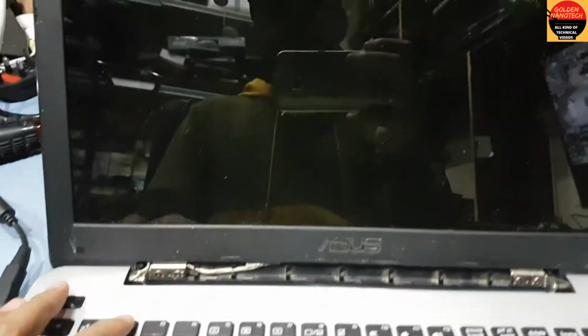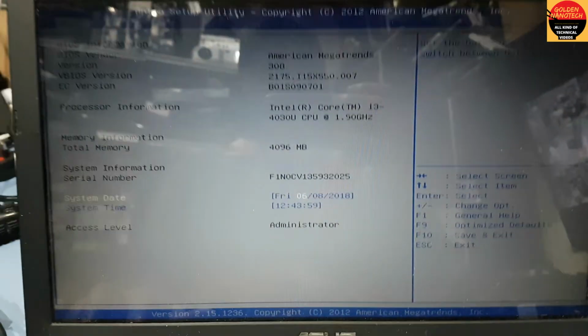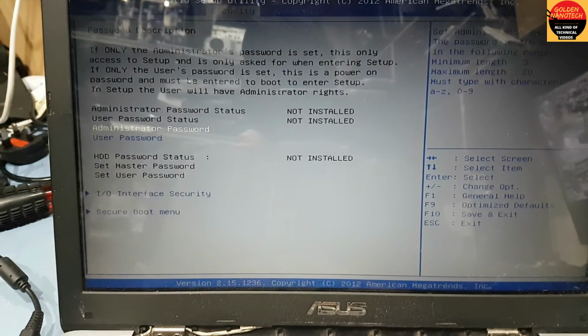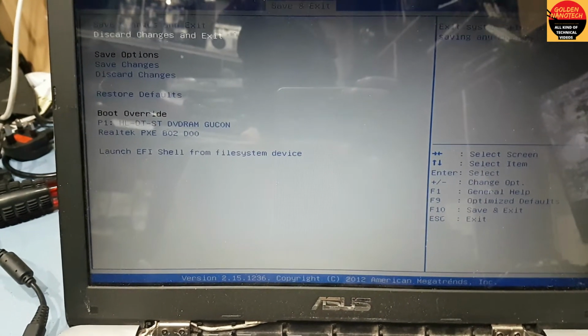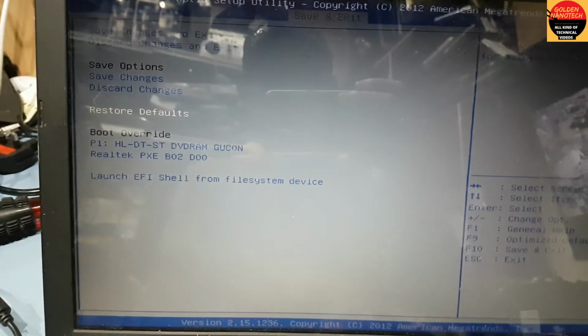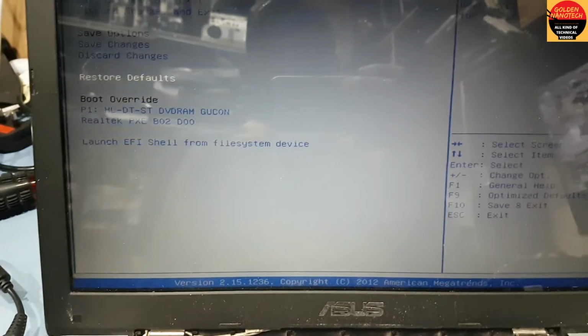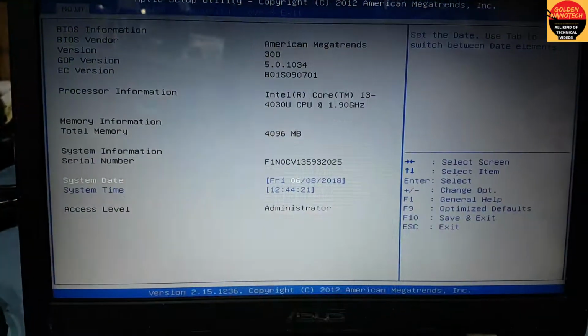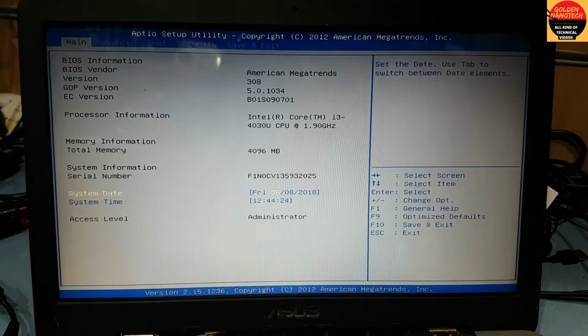Press F2. And you can see here is the BIOS setup. So I make default, restore default, and save change exit. See, it's not loading. It's coming to BIOS setup. So how can you fix this problem?